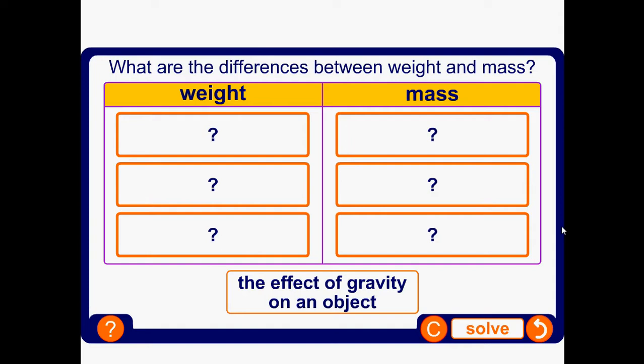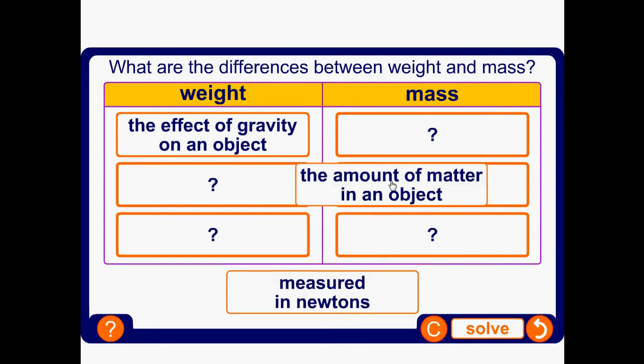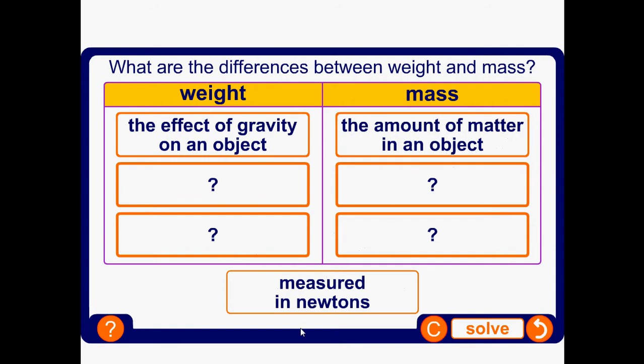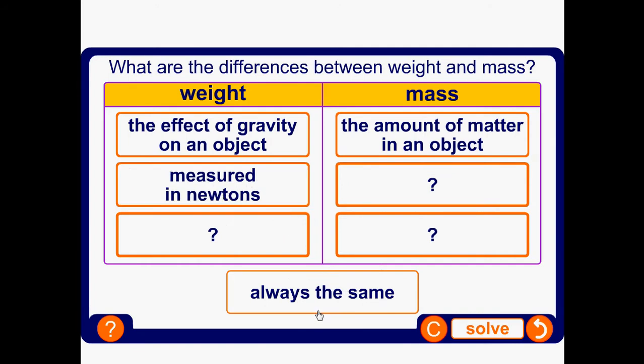So I have this exercise in here, this animation from BoardWorks, and I cannot tell you to pause the video, but you can think about it as the sentences come by. So the effect of gravity on an object. So this is definitely to do with the force of gravity, and weight is a force, so it needs to be weight. The amount of matter in an object. So this is the stuff that things are made of. That's about mass. Measured in newtons. Well, forces are measured in newtons, and weight is a force, so it must be weight.